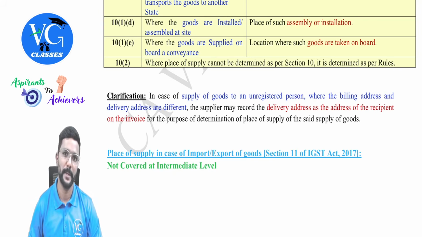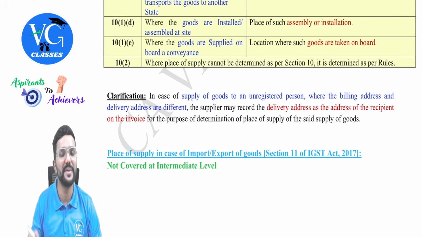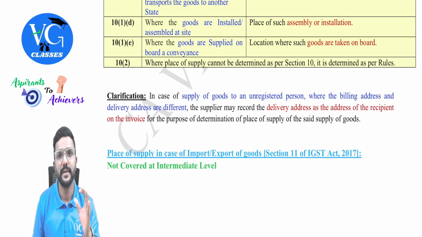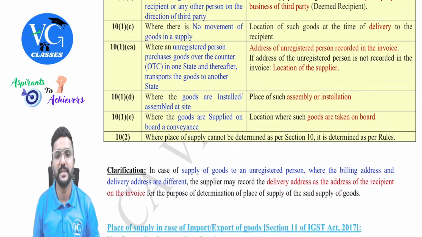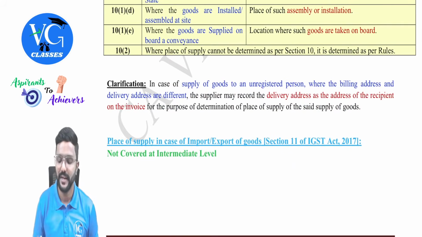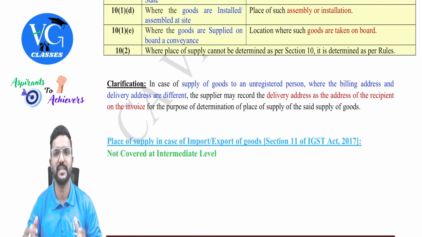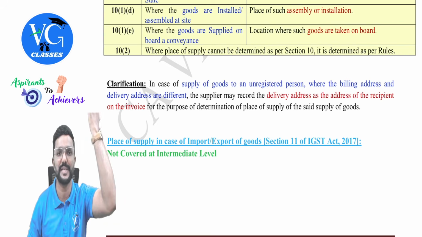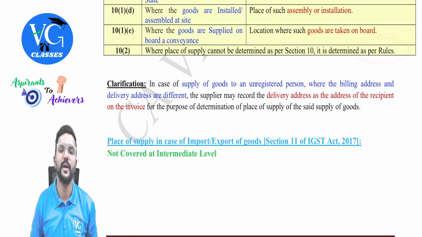Okay, so this is all about the place of supply of goods in case of domestic transactions. If you cannot decide the place of supply as per any of the above provisions, then section 10 subsection 2 is telling us to decide as per the rules. This is like a last option. If you cannot decide as per any of the above provisions of section 10(1), then 10(2) is telling us to decide as per the rules.